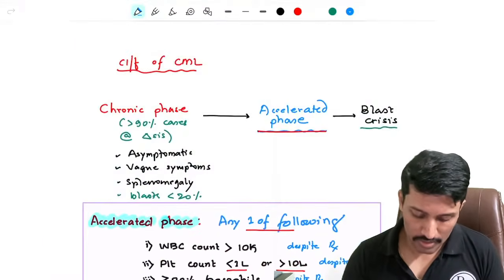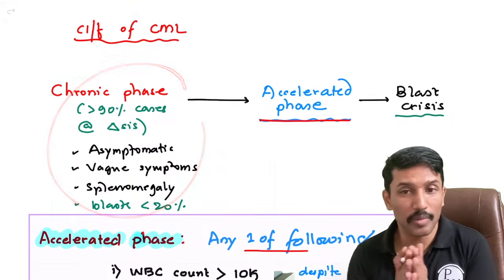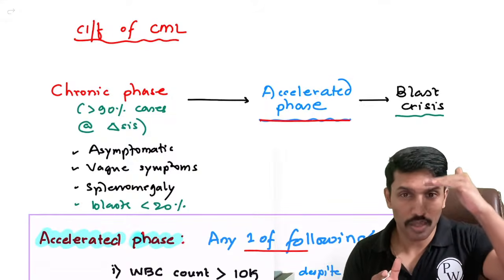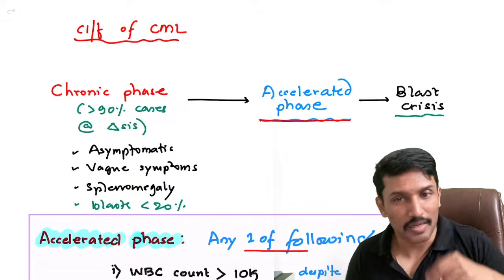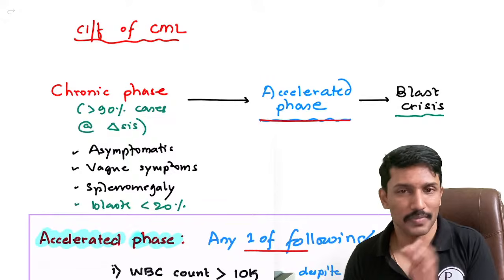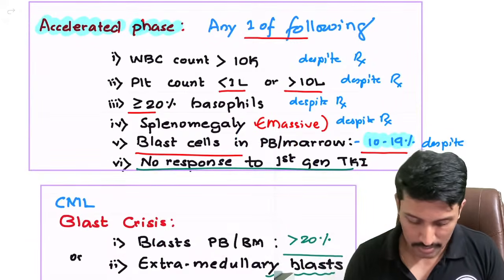See, if I had diagnosed it as a chronic phase and if I had started them on Imatinib, if they are responding, the blast should be less than 10%. If they remain more than 10% despite treatment, then it is accelerated phase.